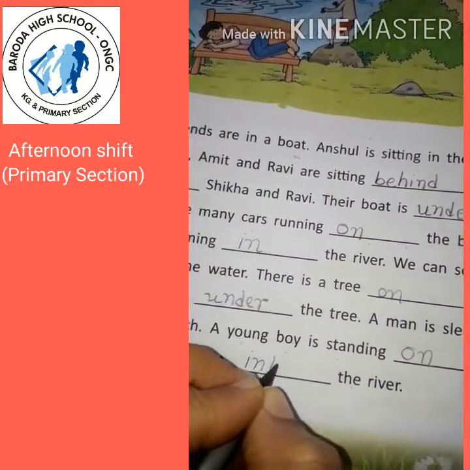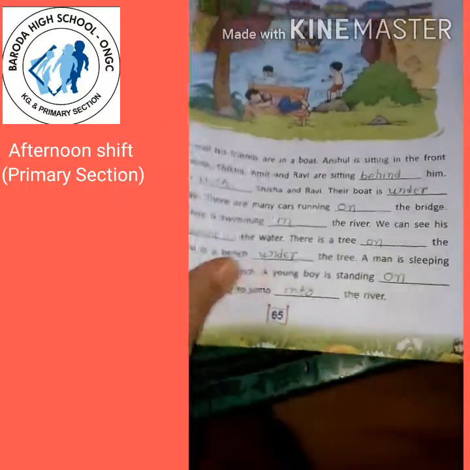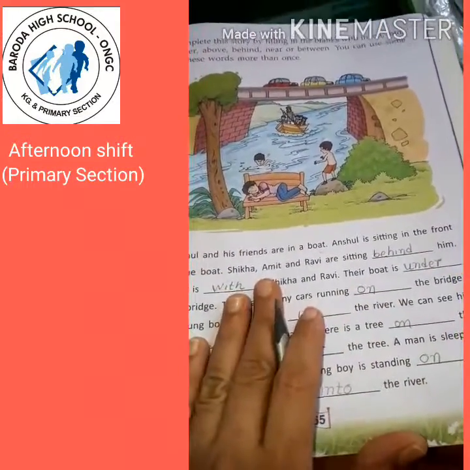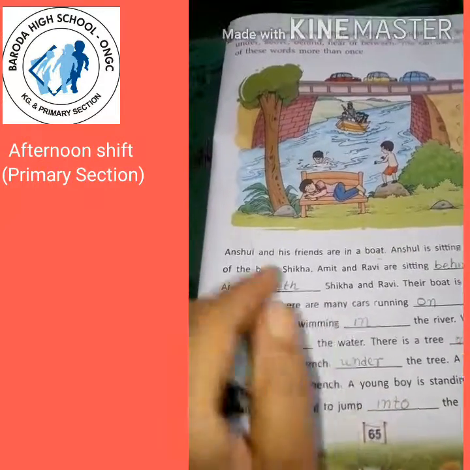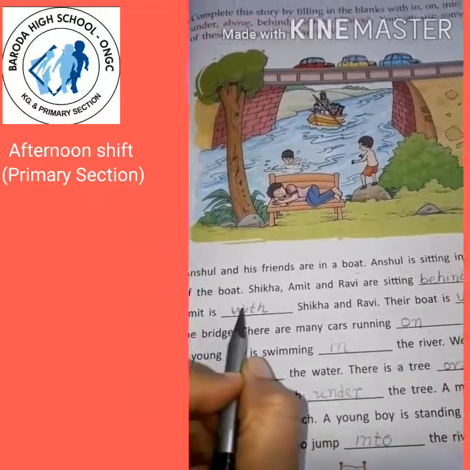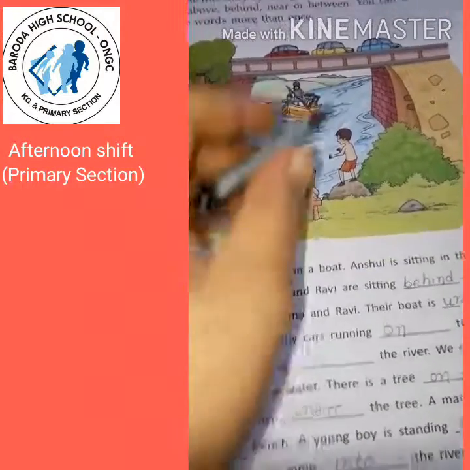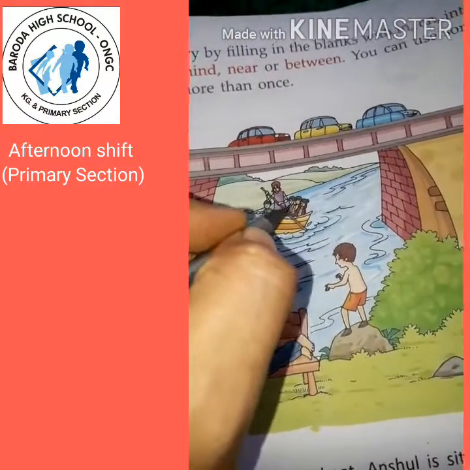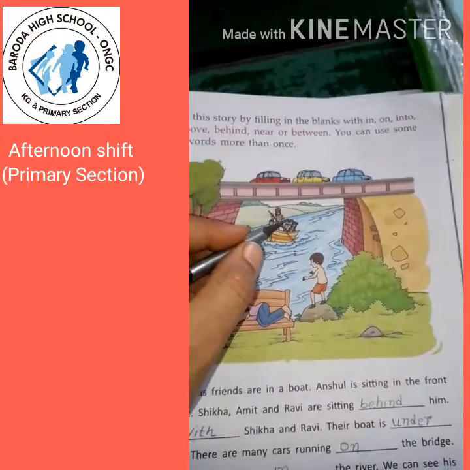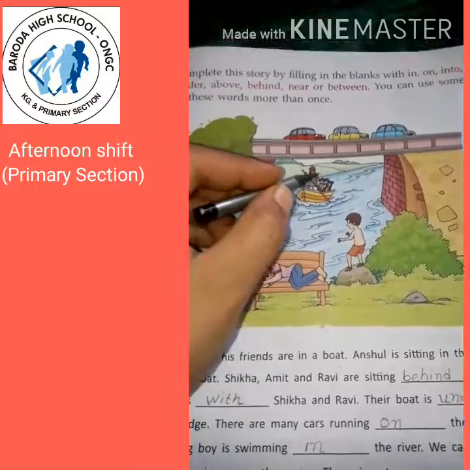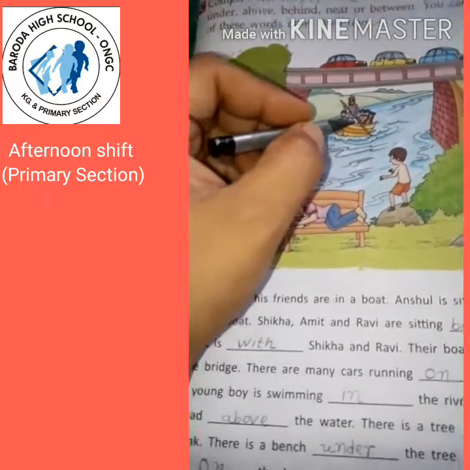We will write here into. So you can fill up all these blanks like this. Here you can write Amit is between Shikha and Ravi. You can also write here between, right? Because Amit is sitting between these two, with Shikha and Ravi. So Amit is sitting between Shikha and Ravi.